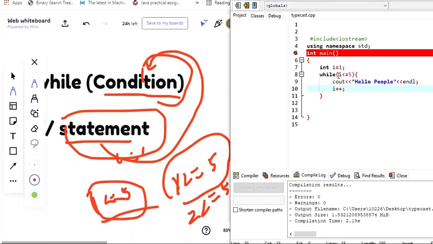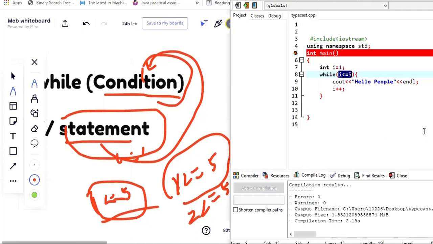So it's not like an if condition. If this condition is true, this loop is going to be executed repeatedly as long as this particular condition is true. But in the if statement, it will execute only once when the condition is true. So this is a simple example. I'm sure that there are no issues here.